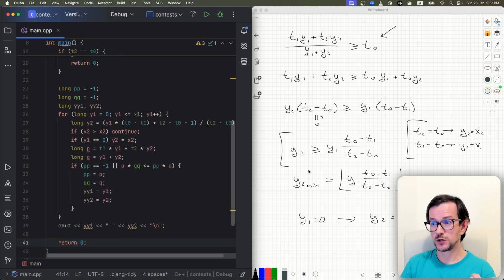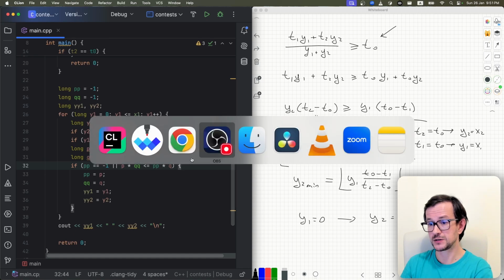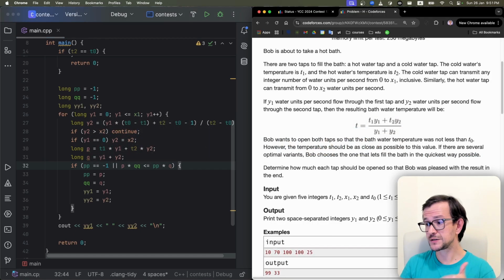So what you need to care about in problems like this: first of all, look at the constraints. In another problem, you might have different constraints. Here, since the constraints are up to a million, let's think about brute forcing one of the parameters. You have two parameters, so you brute force one of them, and then you think about what to do with the second parameter.